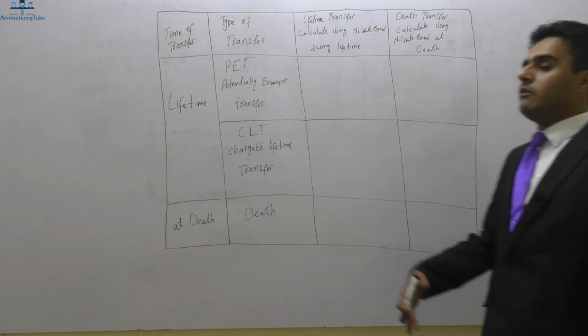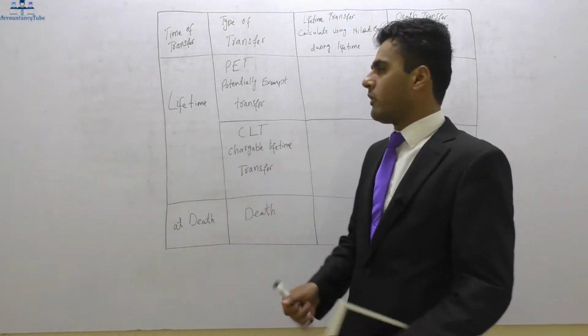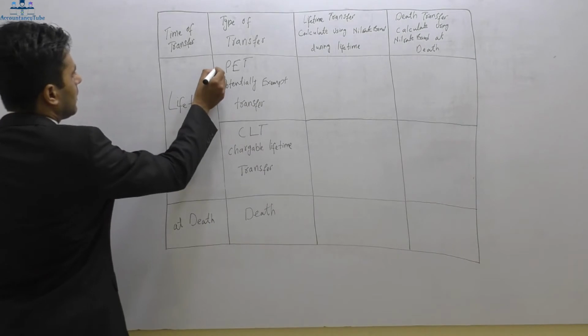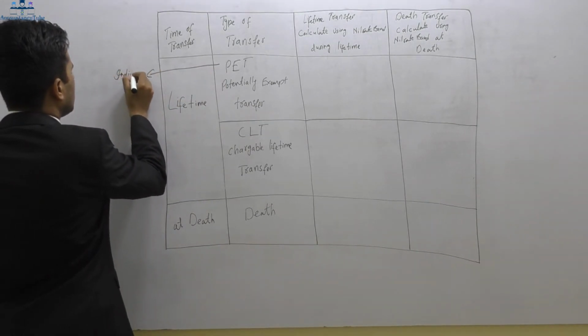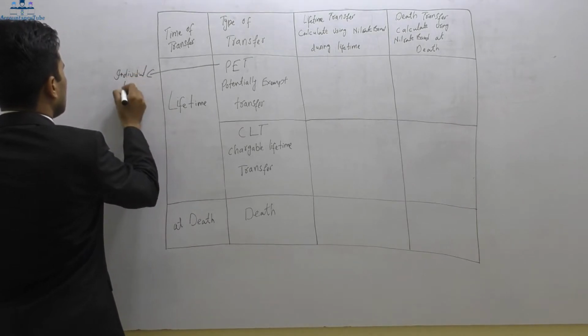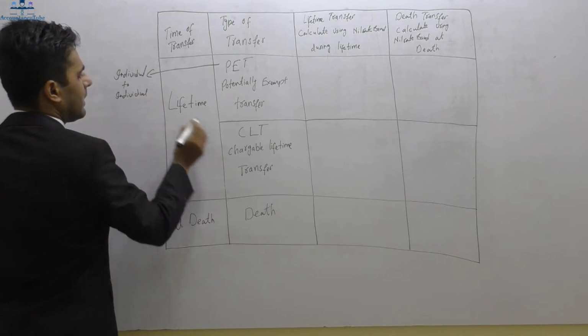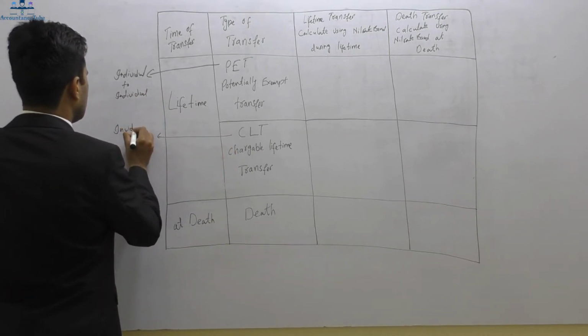So this PET is from individual to individual, whereas this CLT is from individual to a trust.